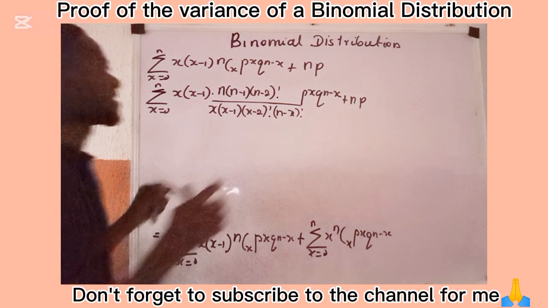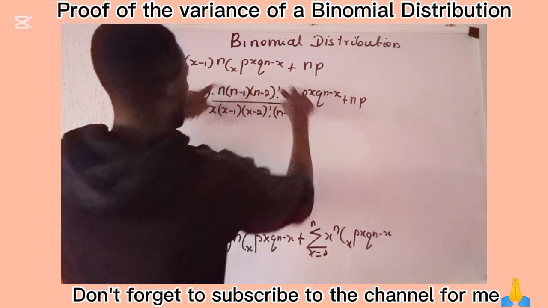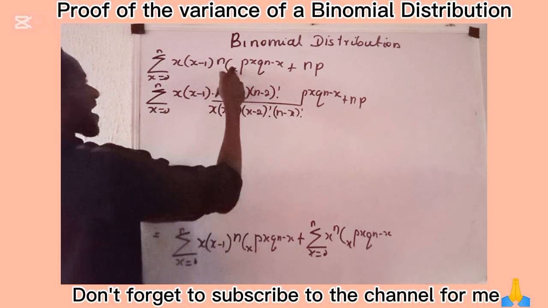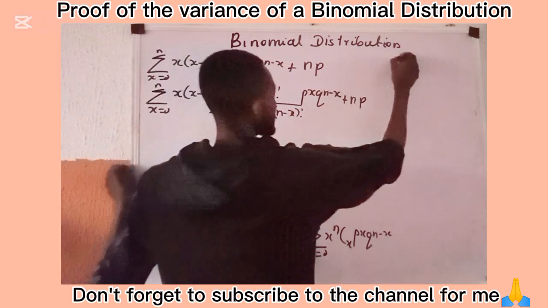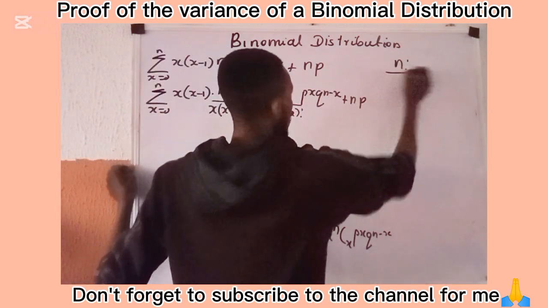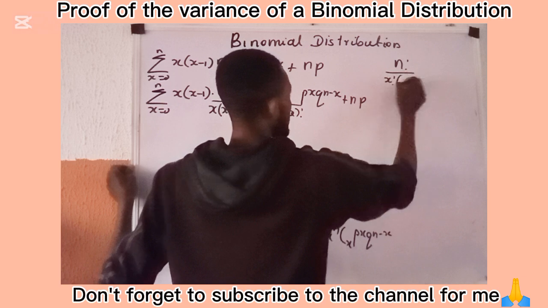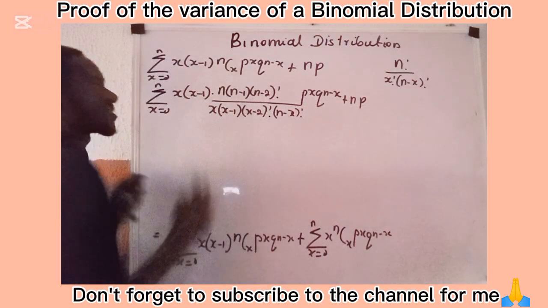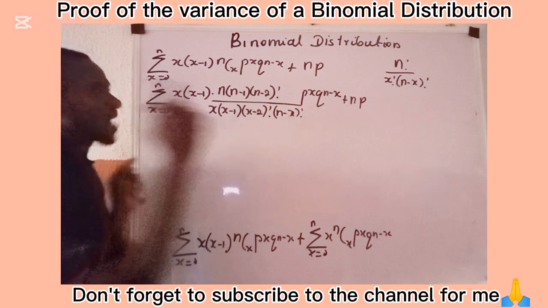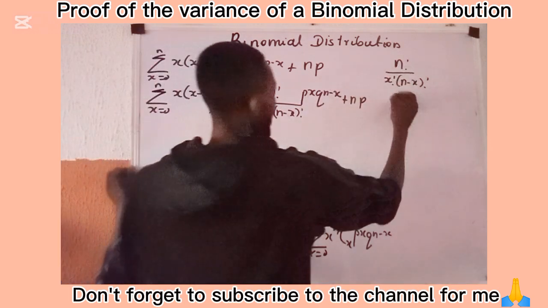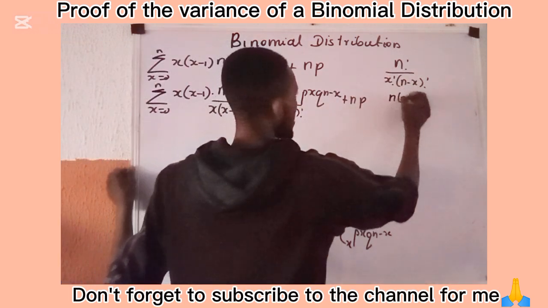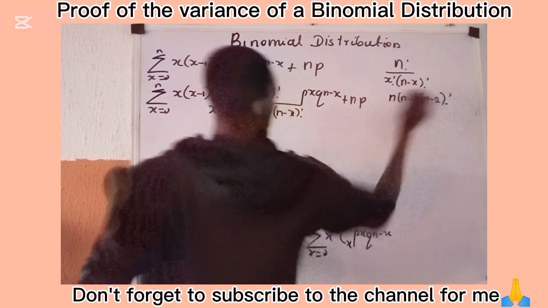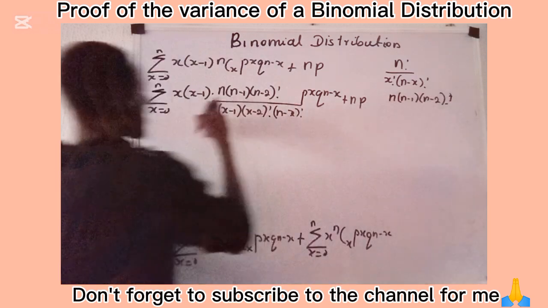Now the question is, how did I arrive at this quantity? I arrived at this quantity by this: that this my n combination x is always written as n factorial all over x factorial into n minus x all factorial. That is how n combination x can be written. And because of that, this my n factorial can be written as n into n minus 1 into n minus 2 all factorial. And that's of course what I have at the numerator.